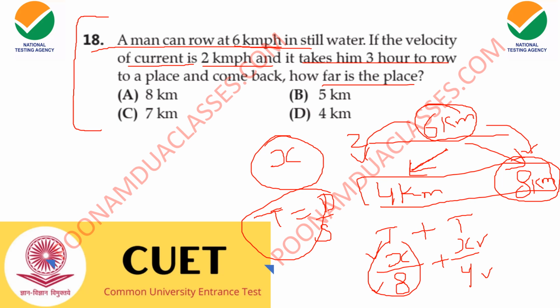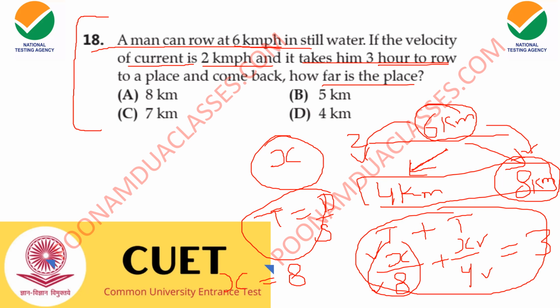So x upon 8 plus x upon 4, that is the time taken each time, once while going, once while coming back. This is equal to 3, because this 3 hours is given. So if you solve this equation, you will get that x gives us the value 8. So 8 here, option A is the correct answer.